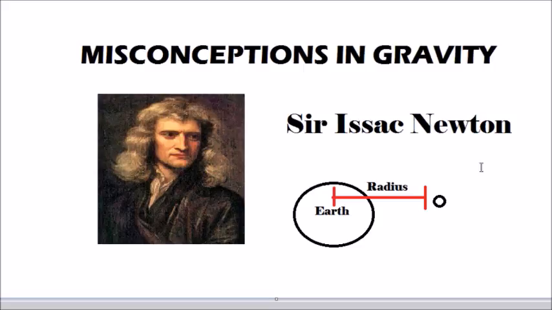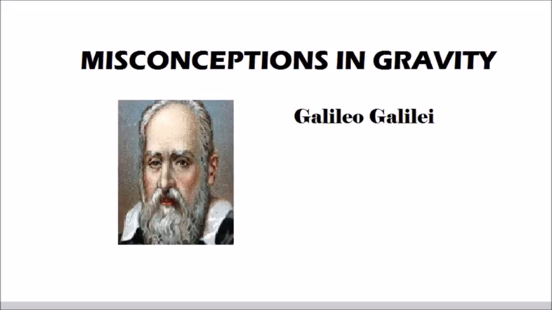Sir Isaac Newton's definition of gravity states that gravity is proportional to the mass of the object and the position from the center of mass, such as the Earth. An example of this can be seen on screen, as the Earth and the object are separated by a distance of r. The man to put the misconception of objects falling at different speeds to the test was Galileo.